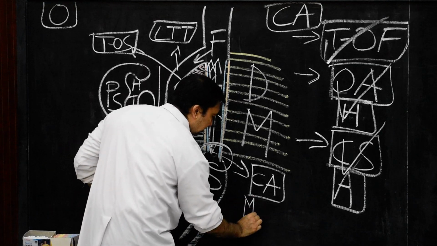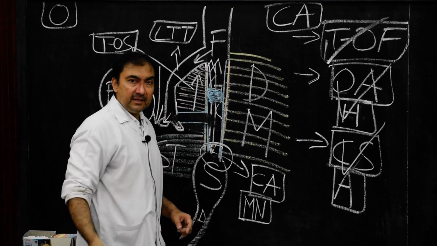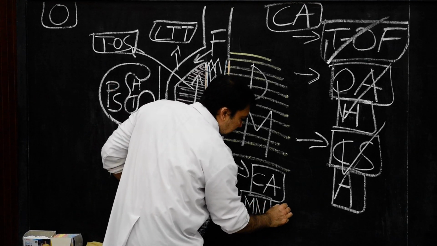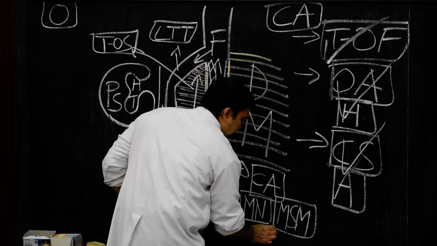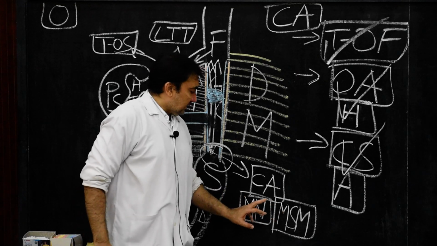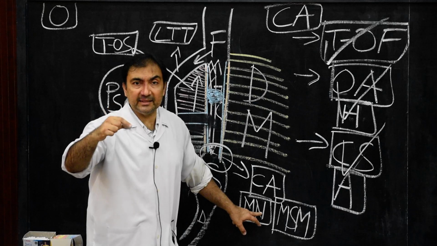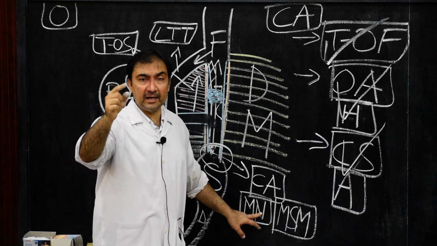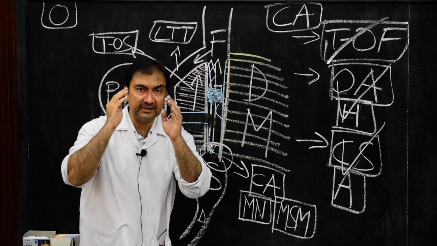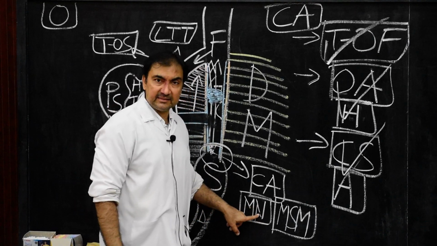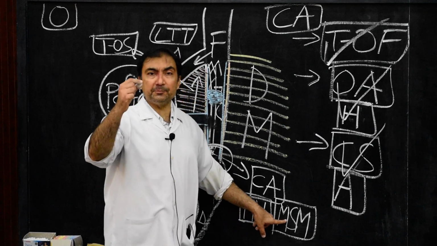Remember, myenteric neurons, myenteric cells, that is myenteric neurons, as well as the neurons of the submucous plexus of Meissner. So, congenital absence of the myenteric plexus, which is also known as the myenteric plexus of Auerbach. So, congenital absence of neurons which are present in the myenteric plexus of Auerbach as well as the submucous plexus of